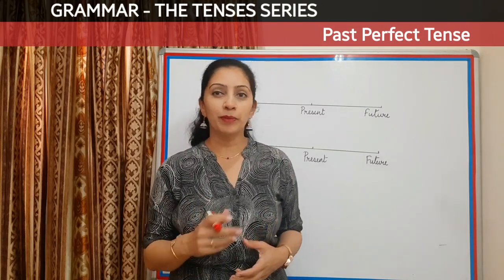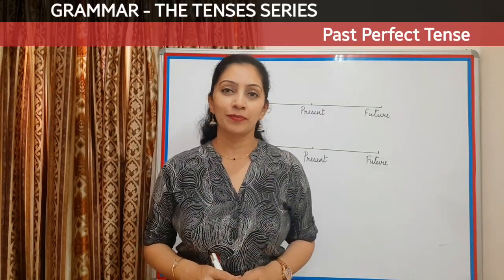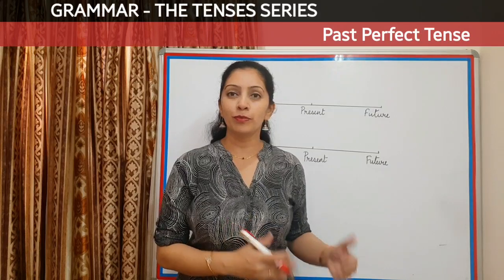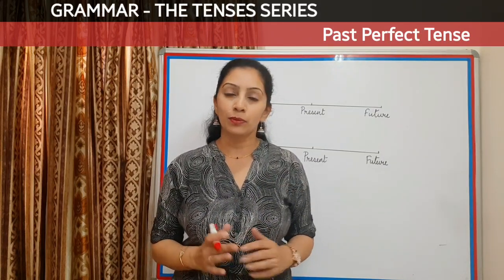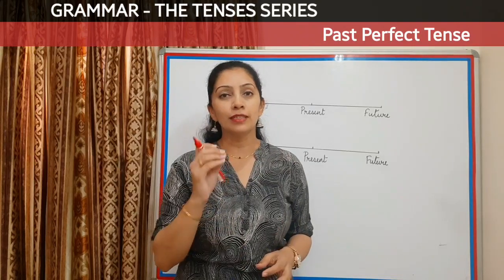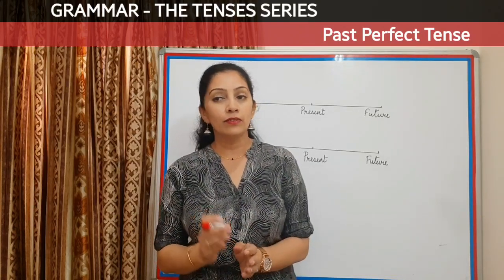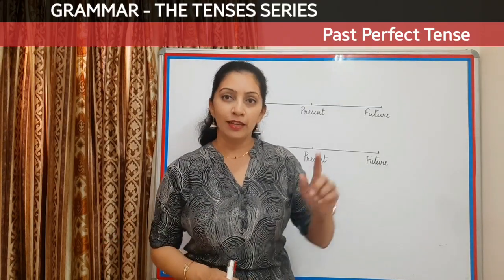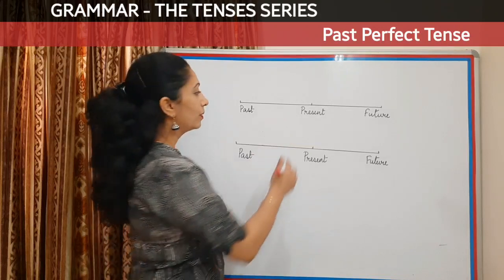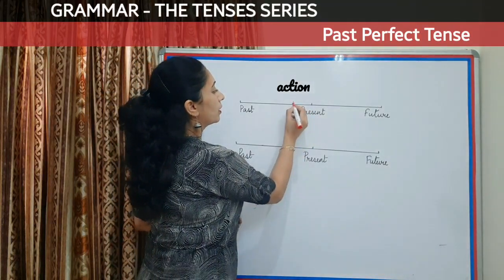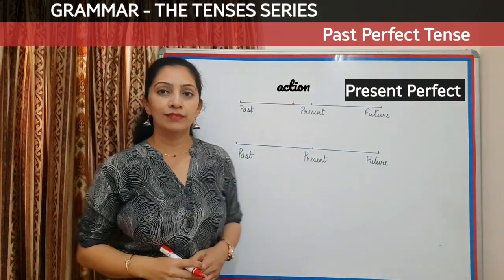When we talk about past perfect, we first need to understand present perfect tense. In my video of present perfect tense, I had told you the basic concept of that tense, which means present perfect is used for those actions which have just happened or right before the present moment. If I show it to you on the timeline, for the present perfect, we can have an action somewhere around here which is right before the present moment.